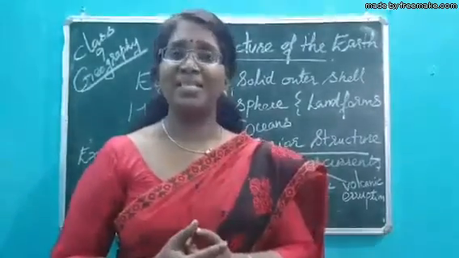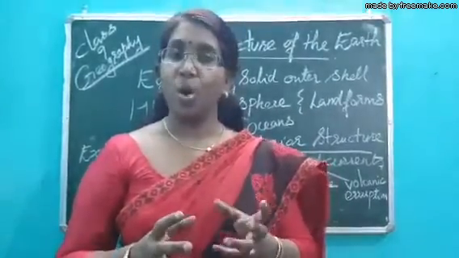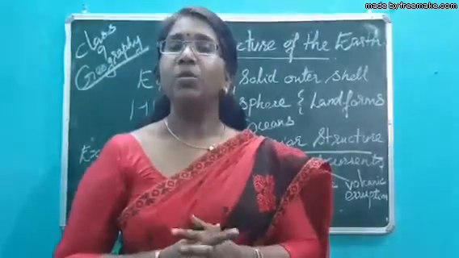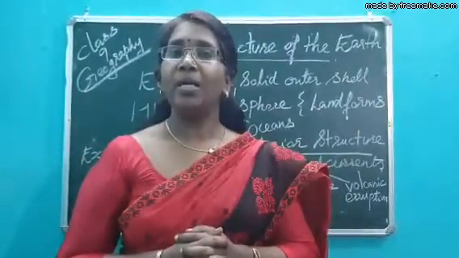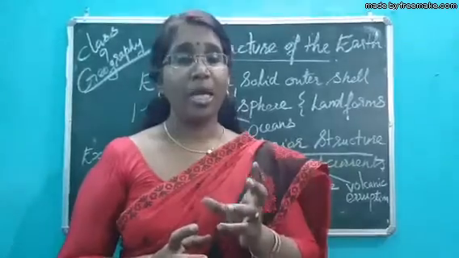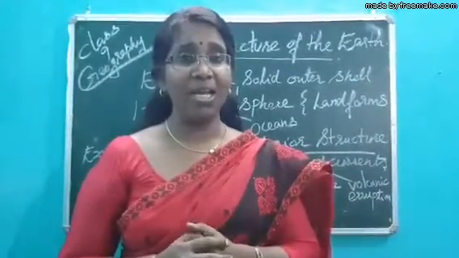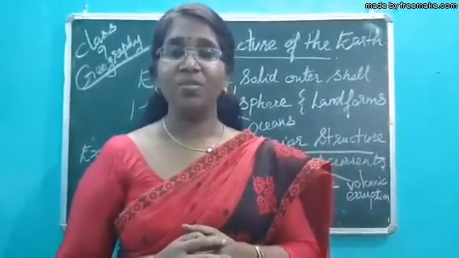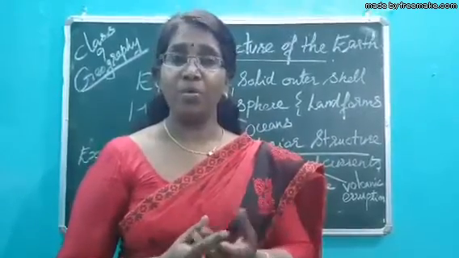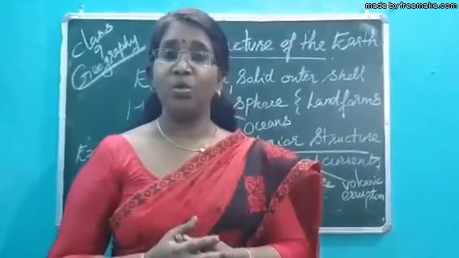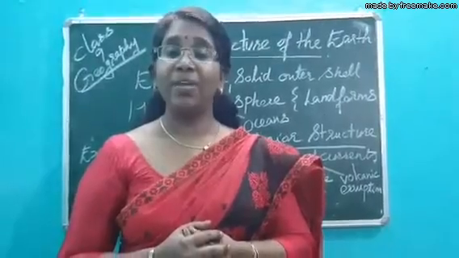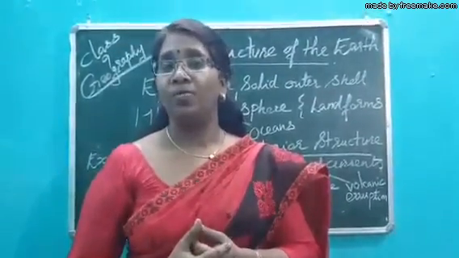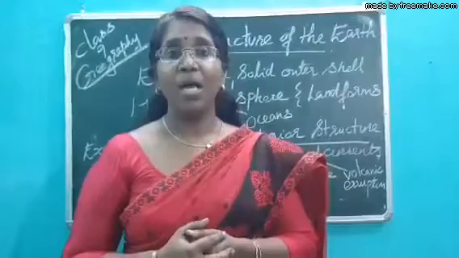So what do you mean by terrestrial planets? They have got a solid outer shell. So the earth has got a rocky solid outer shell which is called lithosphere. It is the lithosphere in which we find all the landforms. It is also known as a mineral skin, as it consists of various kinds of minerals.